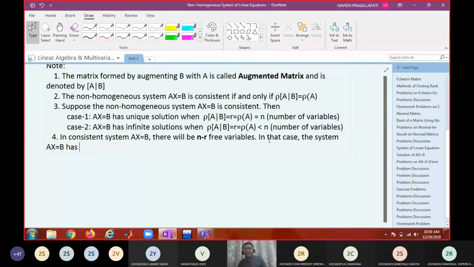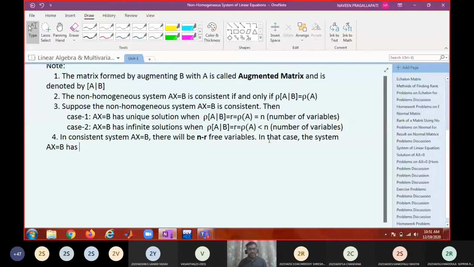We'll solve the problem, then from that you tell me your observations. For a homogeneous system, number of free variables is n minus r, and number of linearly independent solutions are also n minus r. Whereas for non-homogeneous, there will be n minus r free variables, but I am asking how many independent solutions it could have. Will it be n minus r again, or anything else?